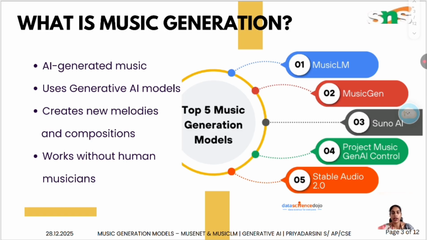What is music generation? Music generation is a process where artificial intelligence creates music automatically, and these systems are based on generative AI models, which means they can generate new content instead of just analyzing the data. So instead of a human musician composing a melody, AI can generate completely new music, rhythms and compositions on its own. And the most surprising part is it works even without a human musician directly involved.